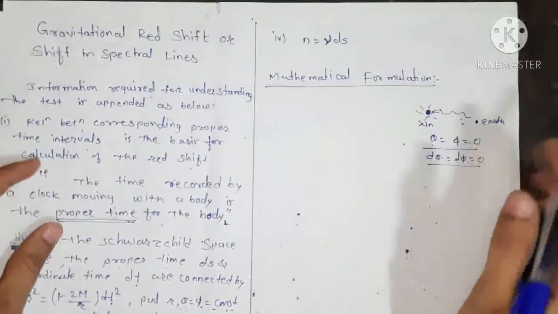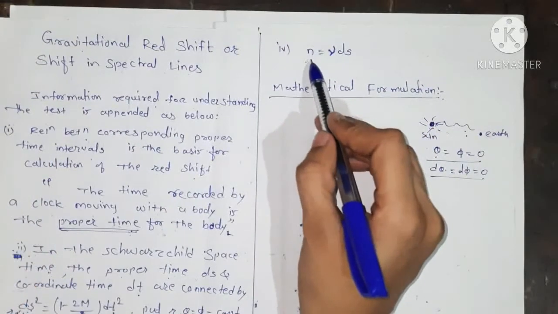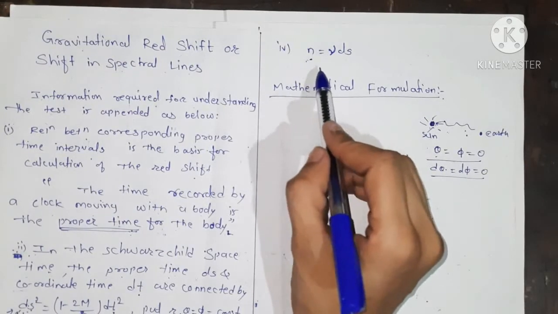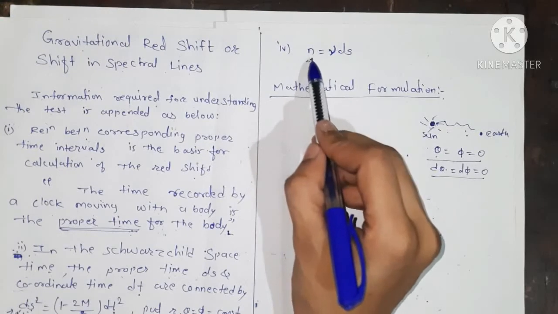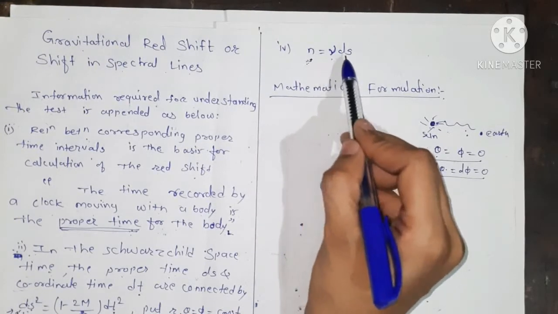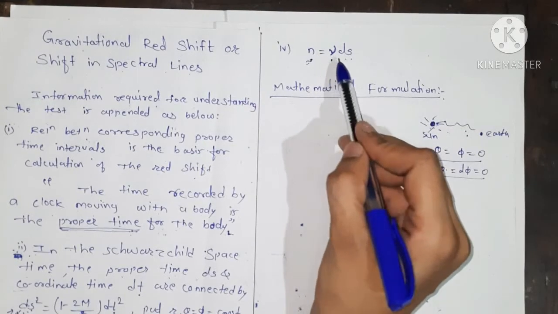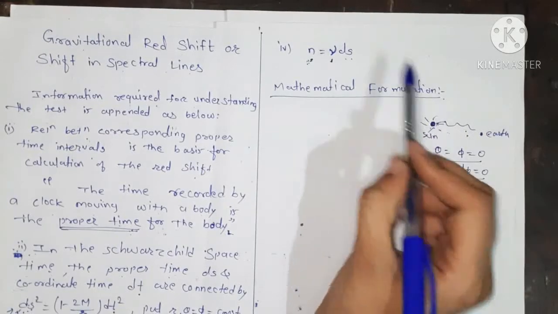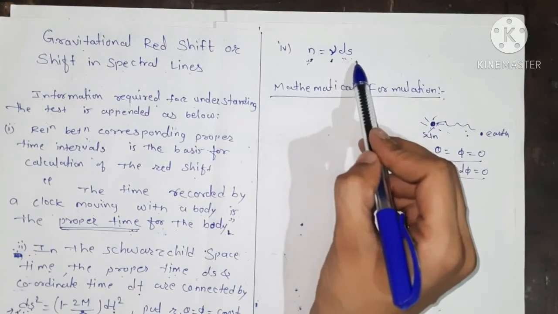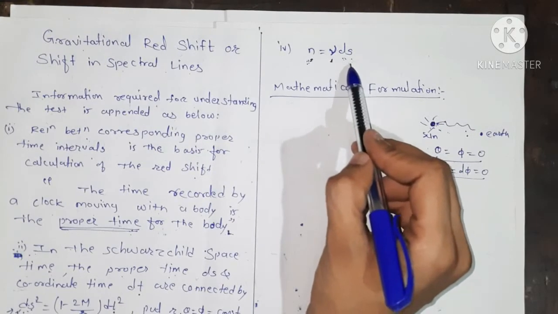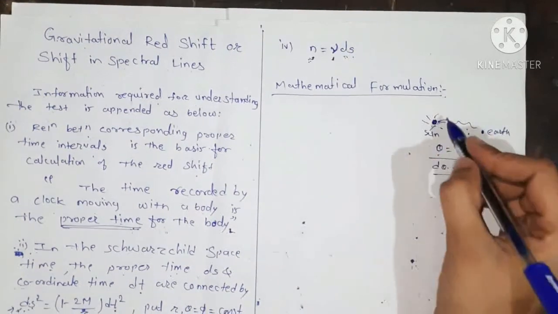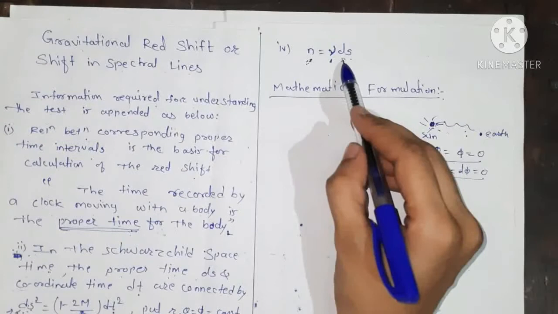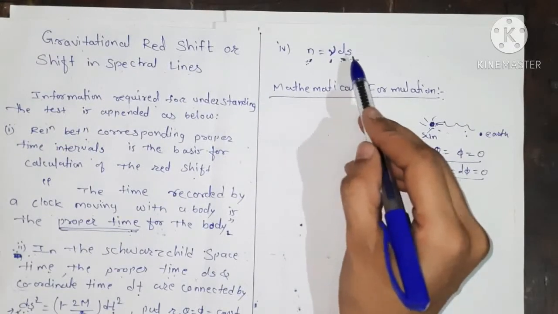If we suppose n is the number of light rays emitted from the sun, and then it reaches the earth, the number of light rays emitted from the sun is given by nu into ds, where nu is the frequency of the light, that is how much frequency the light waves are emitting, and ds is the proper time interval between times s1 and s2. So this ds is nothing but our proper time interval.